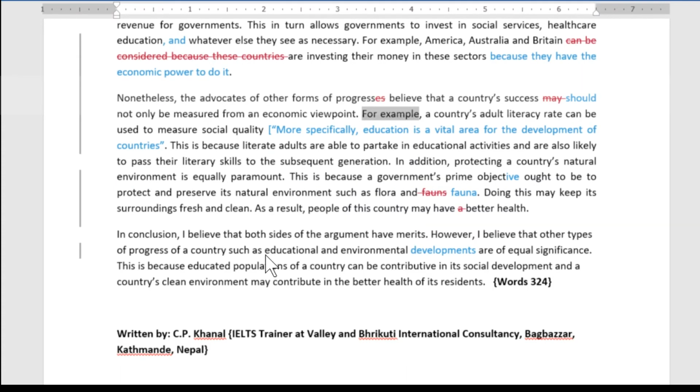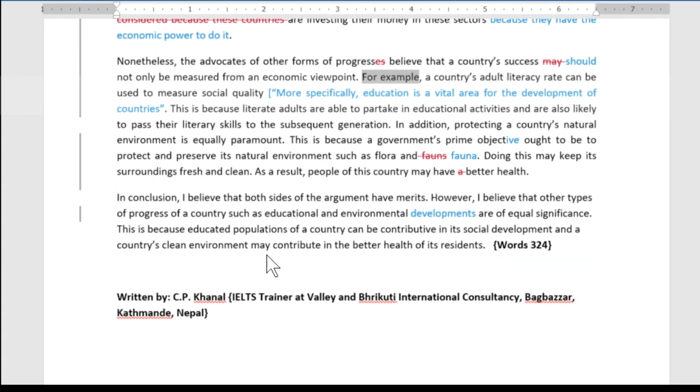I really like this last paragraph, though. This last paragraph's really good in terms of an 8, and then starts to make me reassess whether to give 8s. So we've got "in conclusion, I believe," so opinion. We know that this paragraph is about the opinion. "Both sides of the argument have merits." So there's one piece of opinion that the writer believes that both sides of the argument have merits. And then we've got "however," so we've got a contrasting point now. "I believe that other types of progress of a country, such as education and environmental developments, are of equal significance."